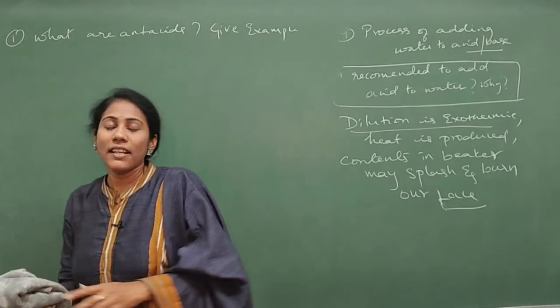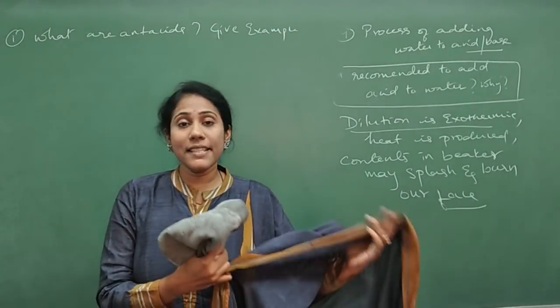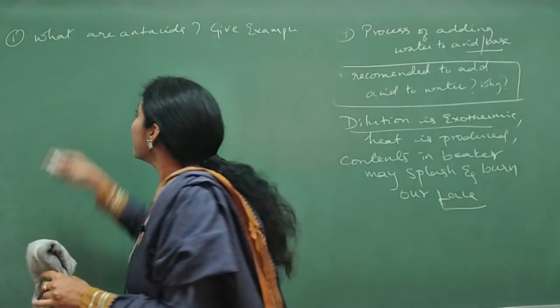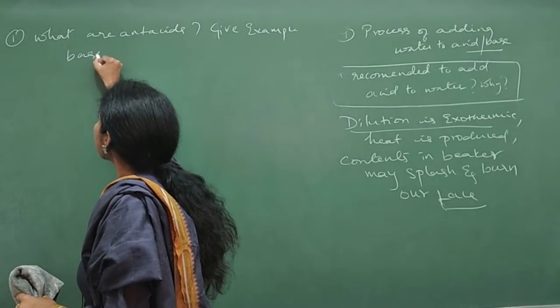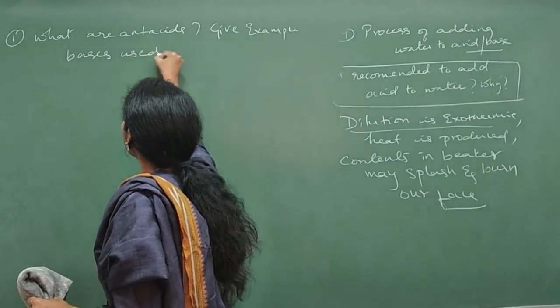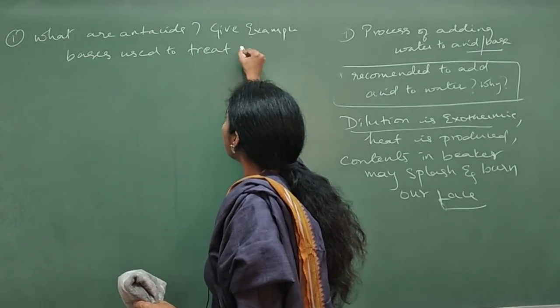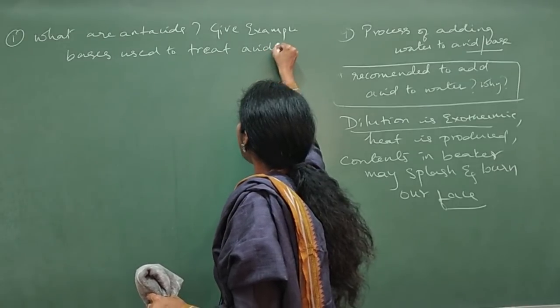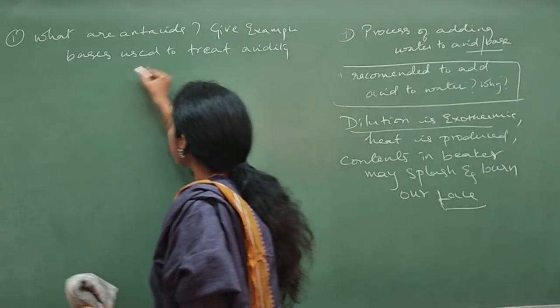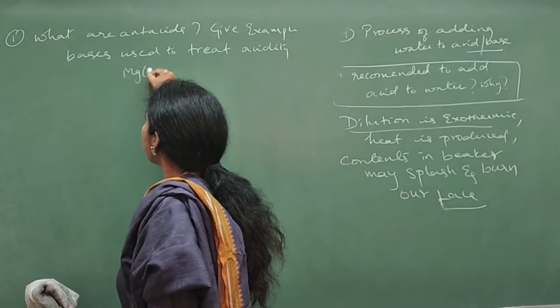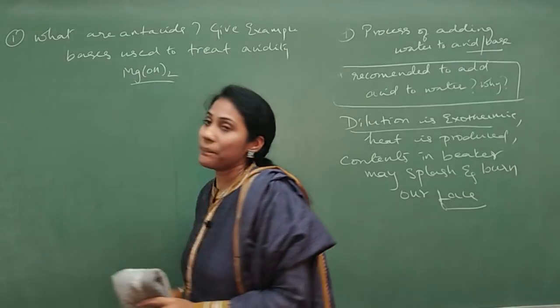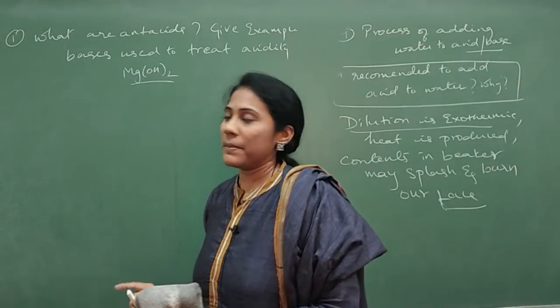This is another question that you can expect. What are antacids? Antacids are nothing but certain bases used to treat acidity. What example can you give? Magnesium hydroxide can be an example. So this is one very famous question.